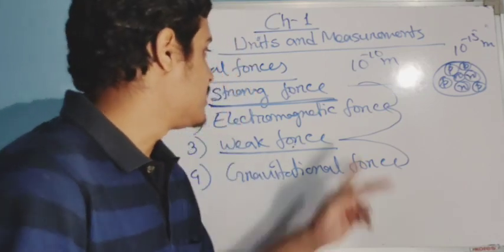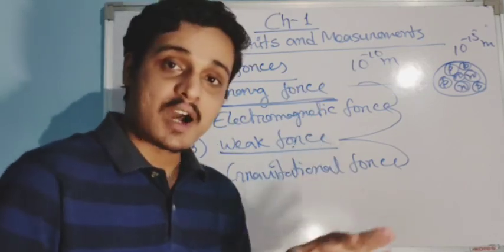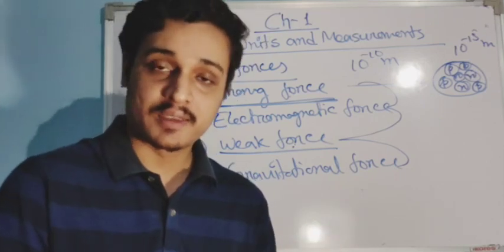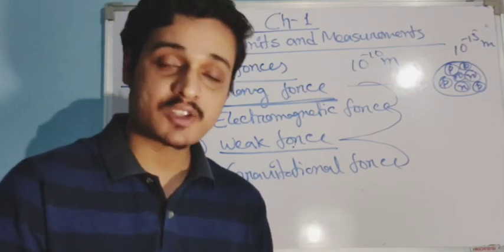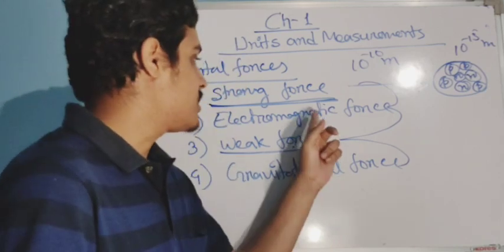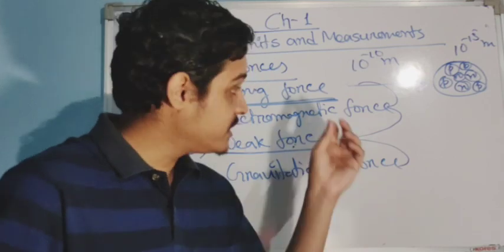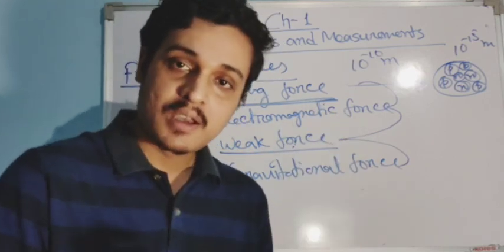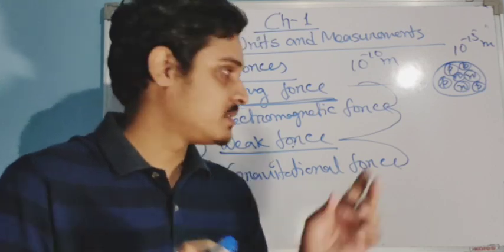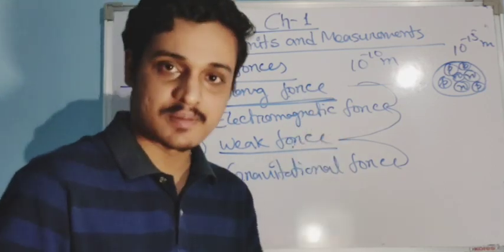So the strong force and weak force act in subatomic particles, and that's why we cannot see them in our day-to-day life. The electromagnetic force also acts in subatomic particles, but its range is quite larger than these two forces.